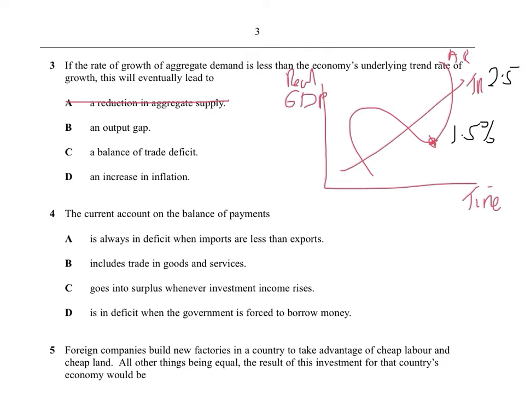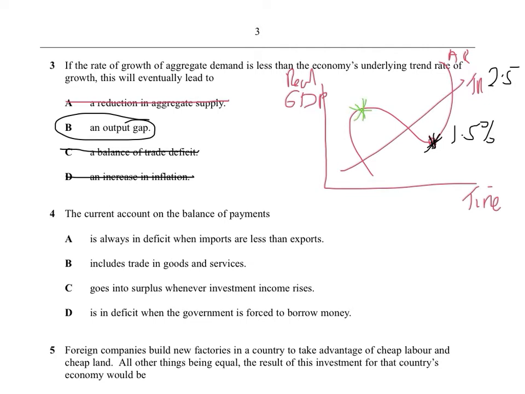Right. If it's less, it will cause an output gap. As you can see, there is an output gap, and it will be a negative output gap, and that's why it's the right answer. Right. Will it cause a balance of trade deficit? Now, if you think about it, if there's not much demand in our economy, this means people in the economy won't be buying many imports because they haven't got much money. So if anything, it would make the balance of trade better. So that's wrong. And an increase in inflation, that's definitely wrong, because there'll only be an increase in inflation when you've got a positive output gap up there.